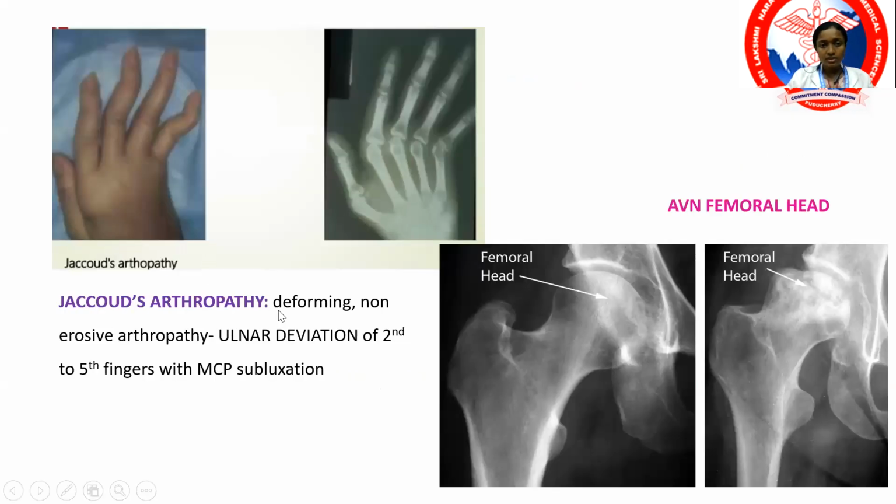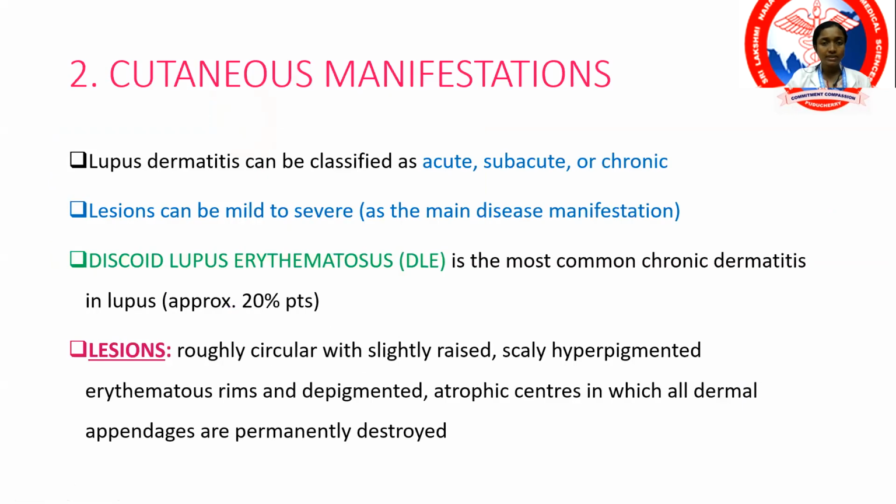This is a deforming arthritis that can occur. SLE arthritis is usually a non-erosive type of arthritis, whereas in Jaccoud's arthropathy it is an erosive arthropathy. There is ulnar deviation of the second to fifth digit, with subluxation of the metacarpophalangeal joints. And avascular necrosis of the femoral head is a complication of long-term use of steroids. This is Jaccoud's arthropathy, again a feature of SLE arthritis. So that sums up the musculoskeletal manifestations.